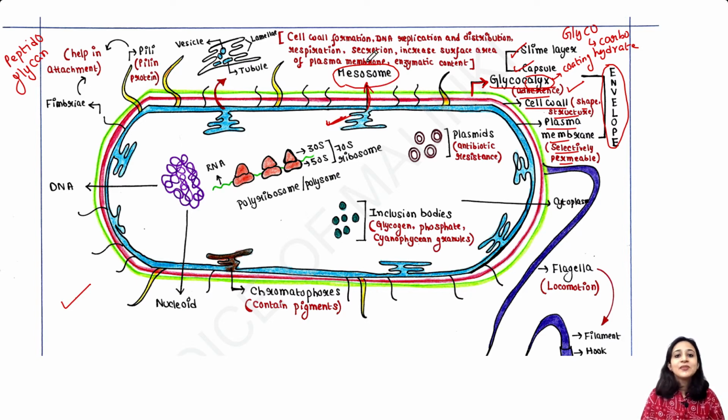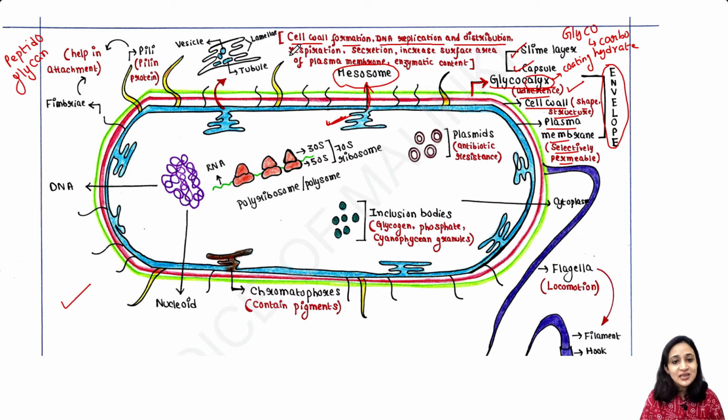First of all, mesosome helps to form cell wall. It helps DNA replication and distribution. Now, how does mesosome help in DNA replication and distribution? I am explaining it in a moment.